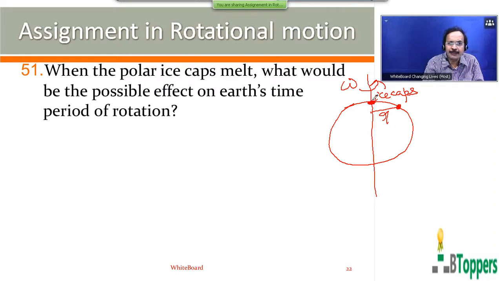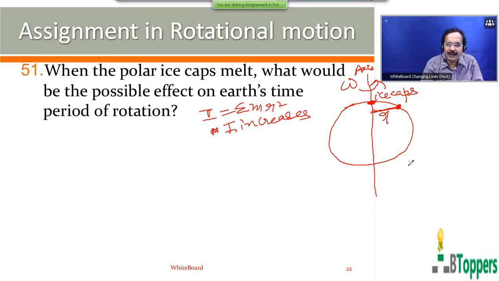So when polar ice caps melt, that means when ice caps near the poles melt to form water, a portion of the mass of the system, that is Earth, will be shifted to larger distance from the axis of rotation. Therefore, moment of inertia of system, which is given by I equals sigma m r square, increases.